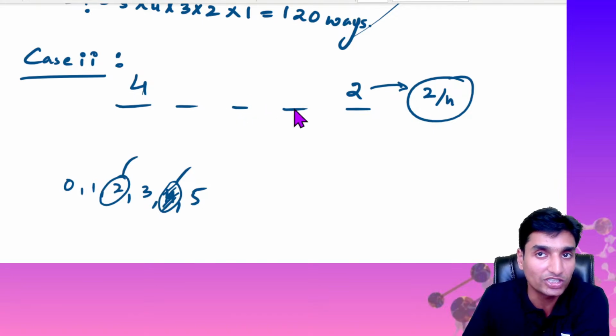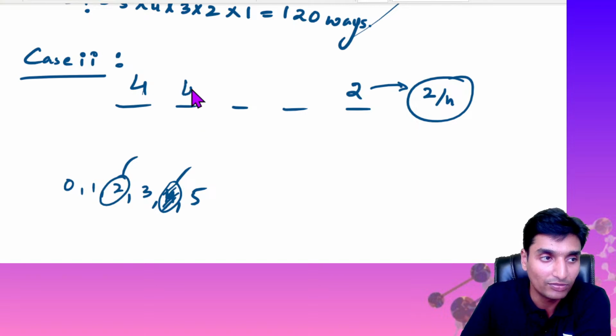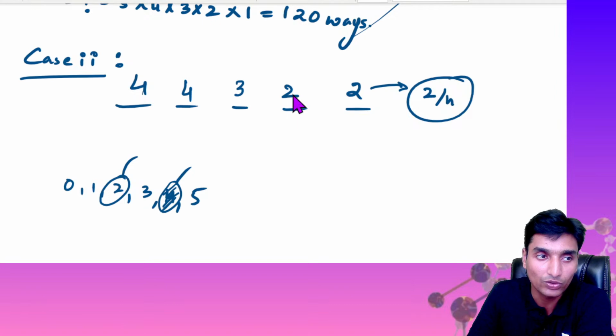Correct, that won't change anything, guys. So 4 options will be available here, 3 and 2. Correct, 4, 4, 3, 2 and 2. So we need all these possibilities.